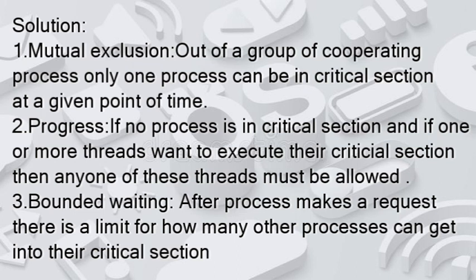Second, progress. If no process is in the critical section and one or more threads want to execute their critical section, then any one of these threads must be allowed to get into that critical section. So based upon the progress of the process, we are going to move it. Third, bounded waiting. After a process makes a request for getting into its critical section, there is a limit on how many other processes can get into that critical section before this process's request is granted. So basically they will create a limit so that the processes that want to enter the critical section can be granted access. After the limit is reached, it will not grant the access. Before that, it can grant the desired access.